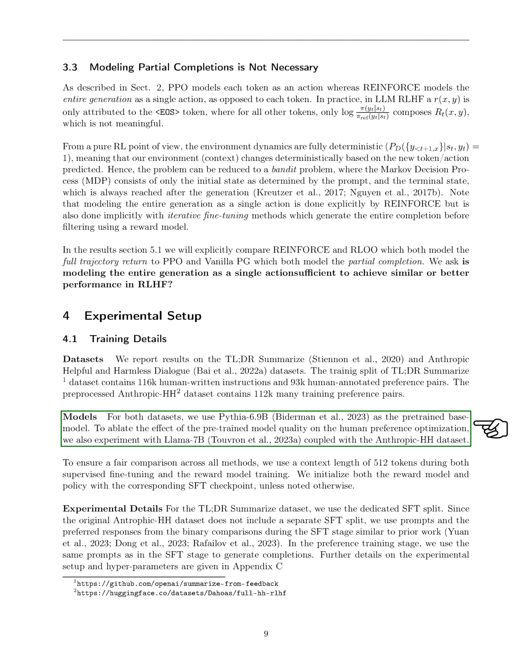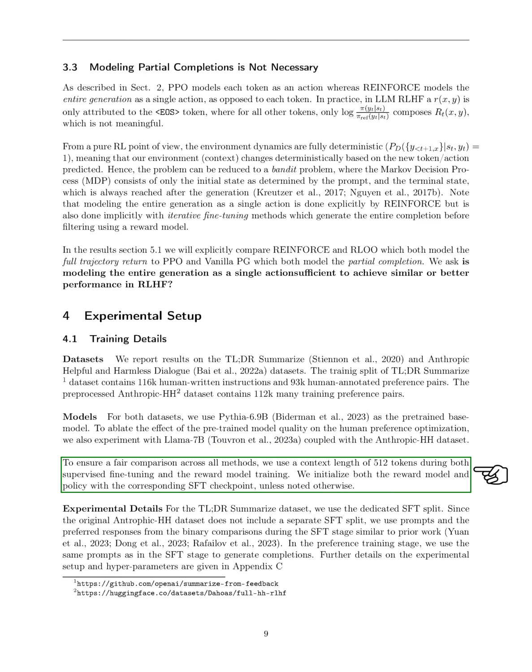We use the Pythia 6.9b model for both datasets and also test the Llama 7b model with the Anthropic dataset to see how pre-trained model quality affects optimization of human preferences. We maintain a consistent context length of 512 tokens for both supervised fine-tuning and reward model training, starting both the reward model and policy from the same supervised fine-tuning checkpoint.